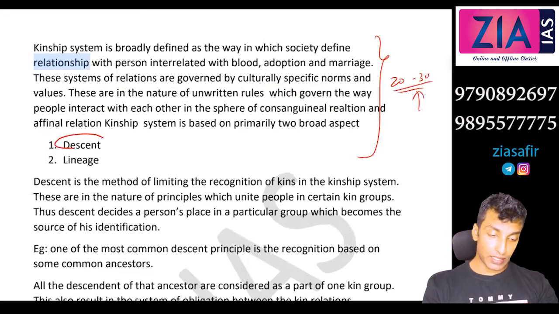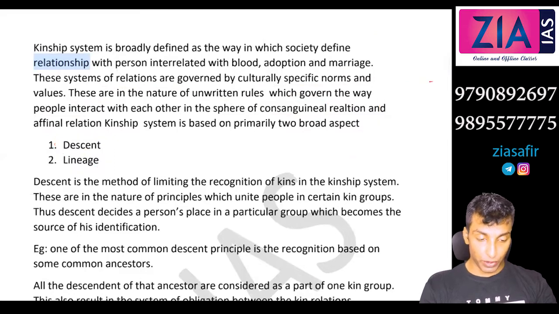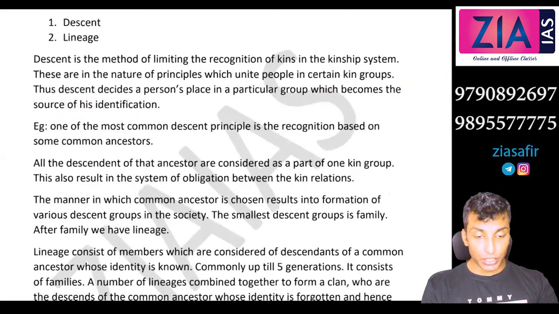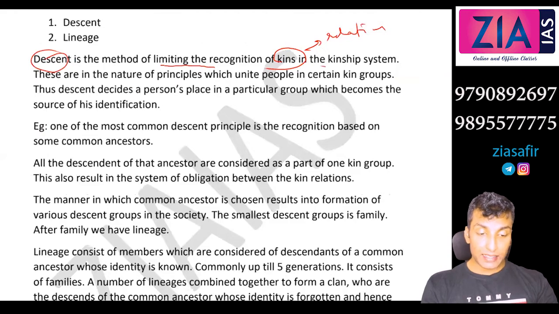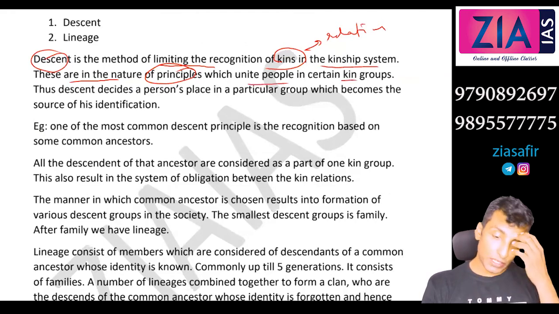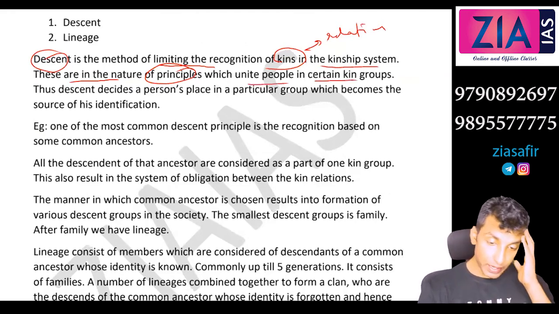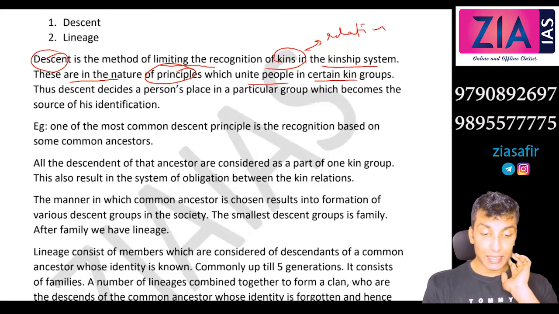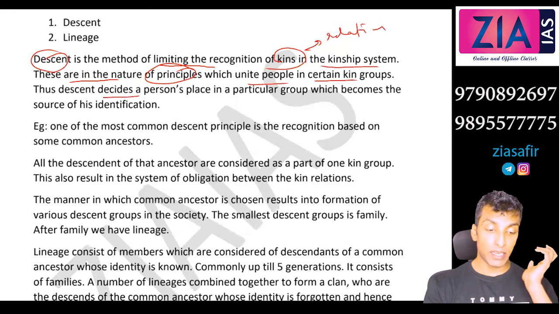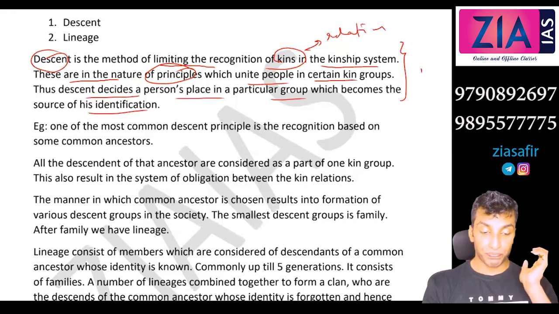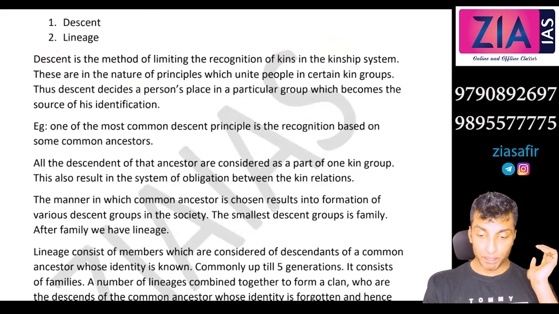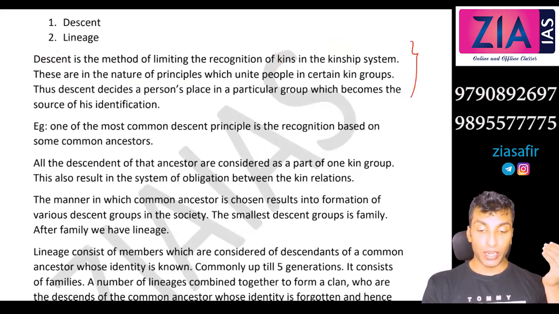Then we are going to discuss descent and lineage. When we talk about kinship, these two are important. Further we talk about descent. Descent is the method of limiting the recognition of kins. Kins means relatives, basically relatives in the kinship system. These are in the nature of principles which unite people in certain kin groups. So there are certain principles on the basis of which people are united in the kin group. Thus, descent decides the person's place in a particular group, which becomes the source of his identification. So descent is actually deciding your identity. Descent is placing you in a particular kin group.